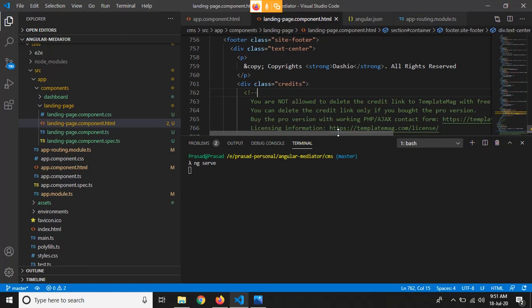So what it will do, it will just compile the entire new CSS and JavaScript files that we have imported into the package.json file, so that it will be available for our application.